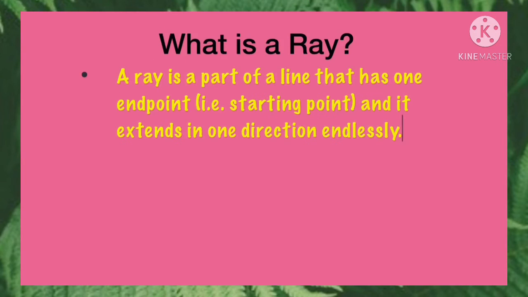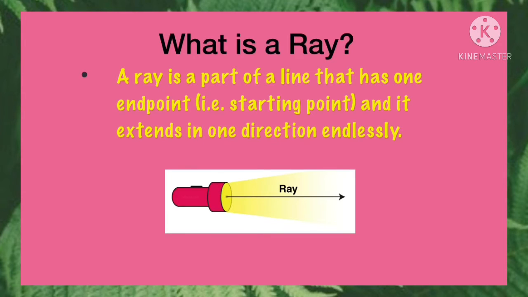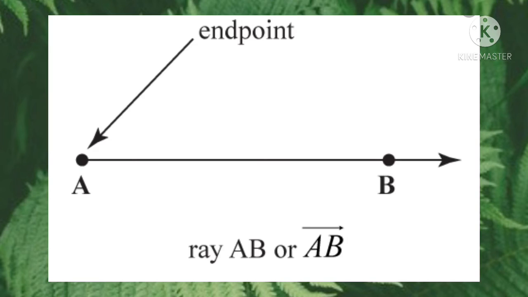Next is ray. Ray is also a part of a line. It has one endpoint, that is the starting point, and it extends in one direction endlessly. Here a ray is represented by ray AB. It shows that A is the fixed point and B is a point on the path of the ray. Light coming from the sun or a torch is an example of a ray.